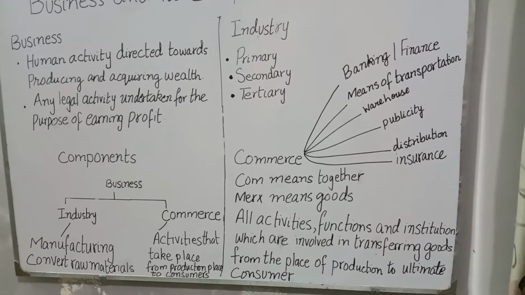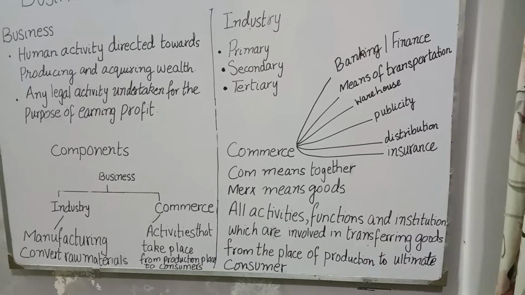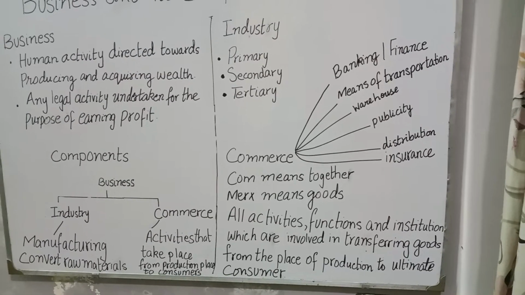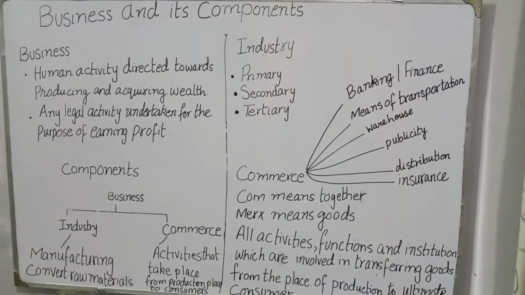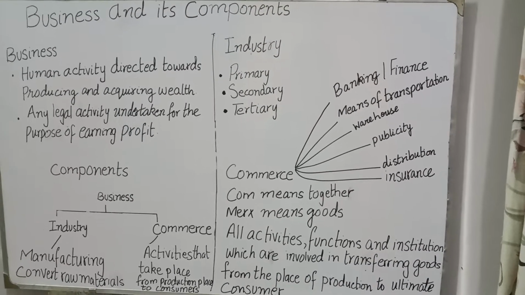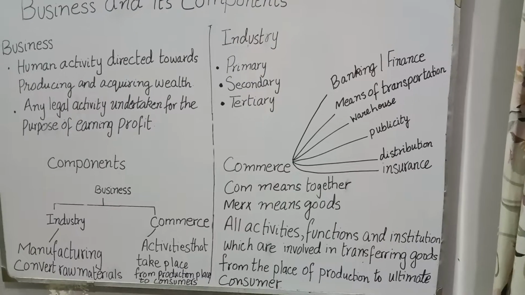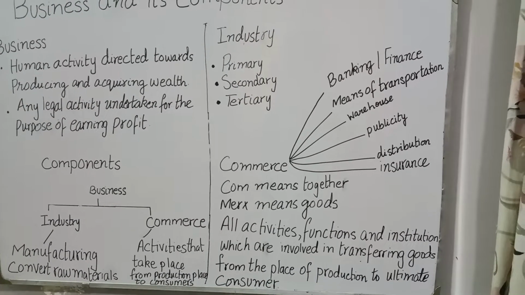Now, let's discuss the components of business. There are two components of business. First one is industry and the second one is commerce. Now, what is meant by the term industry? It involves manufacturing, producing products, and converting raw materials into semi-finished goods and finished goods.